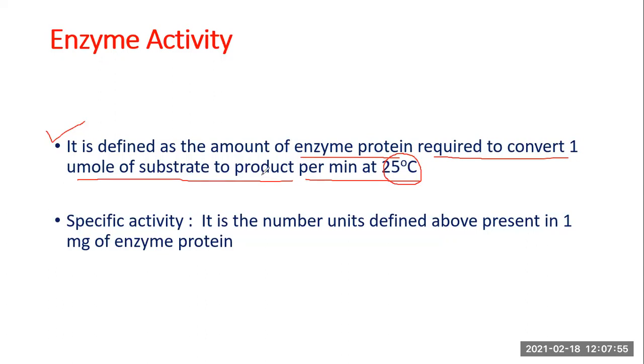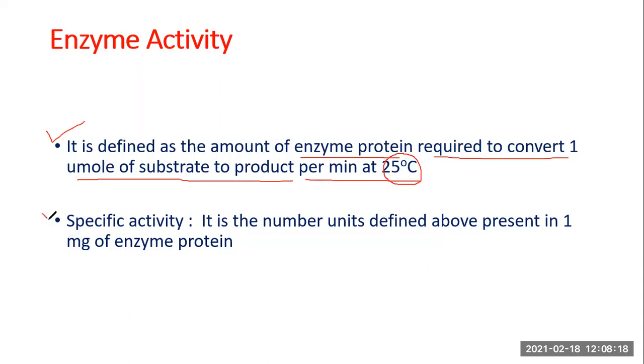Some other enzymes may require 20 microgram, some still higher amounts, some still lower. So we need to calculate what amount of enzyme protein is sufficient to convert 1 micromole of substrate to product in a minute's time. That is called 1 unit of enzyme activity.